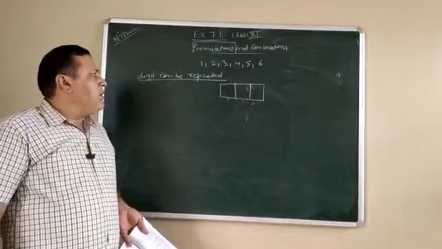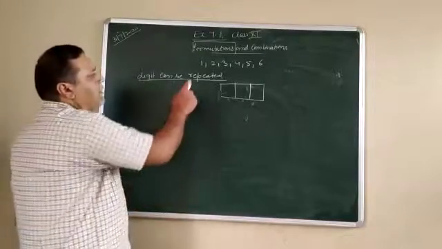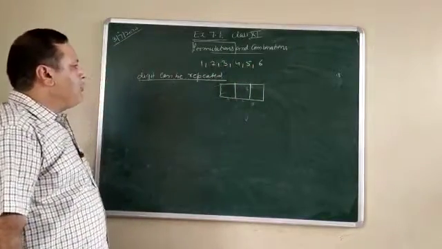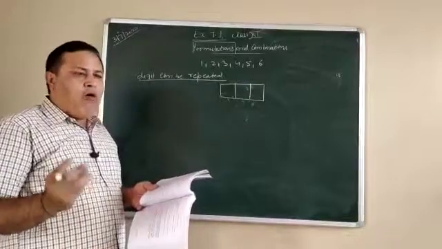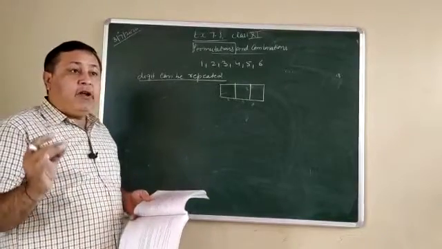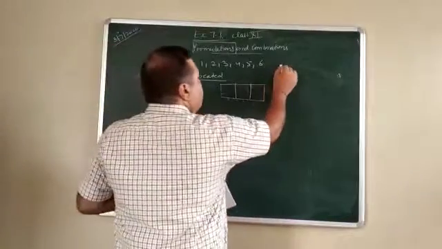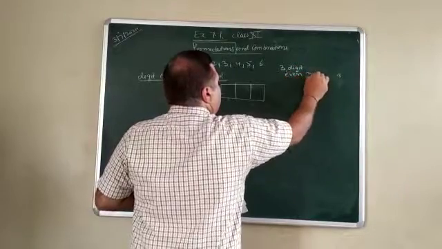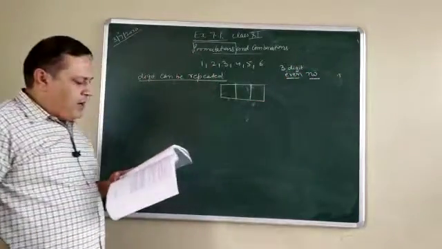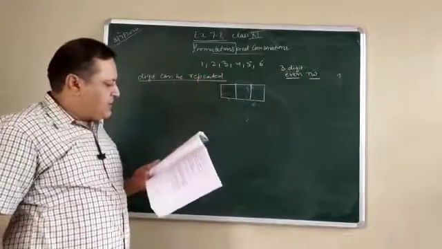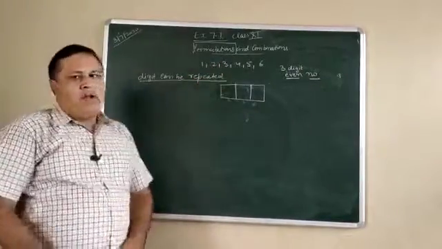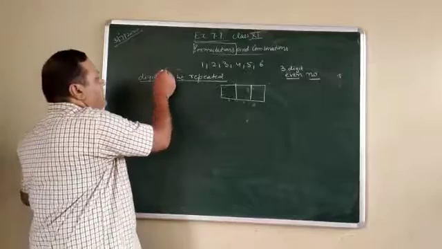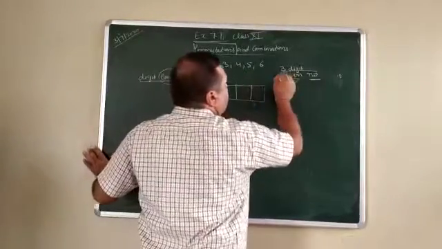Now see one more question. Again we are given 1, 2, 3, 4, 5 and 6. 6 different digits are given to you, and what he says in the statement is, how many 3 digit even numbers can be formed using these 6 digits, and digits can be repeated. Now the important thing is digits can be repeated, and the number must be even.